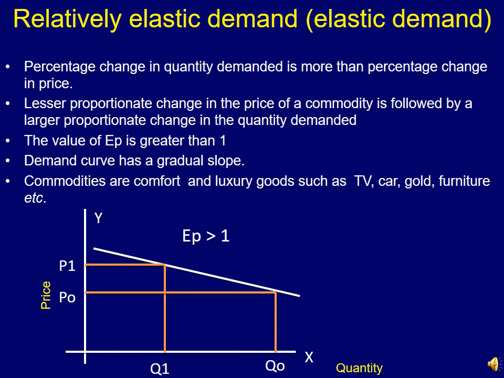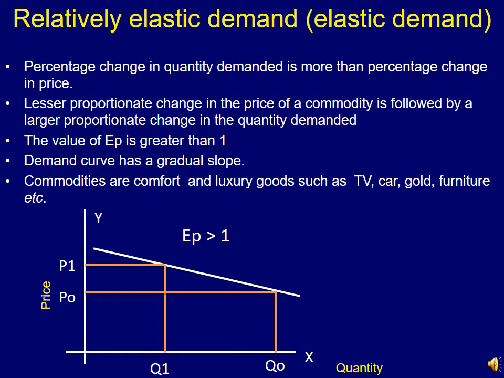In this case, a lesser proportionate change in the price of a commodity is followed by a larger proportionate change in the quantity demanded. So the proportion by which the price of a commodity changes is less than the corresponding proportion by which the demand for that particular commodity changes. That means the responsiveness of quantity demanded of a commodity is more than the changes in price. Here the value of elasticity is greater than 1.